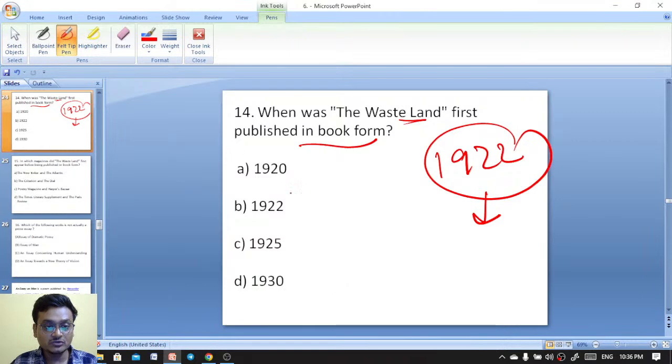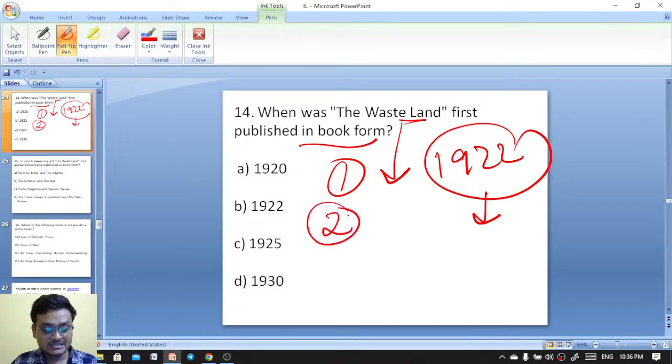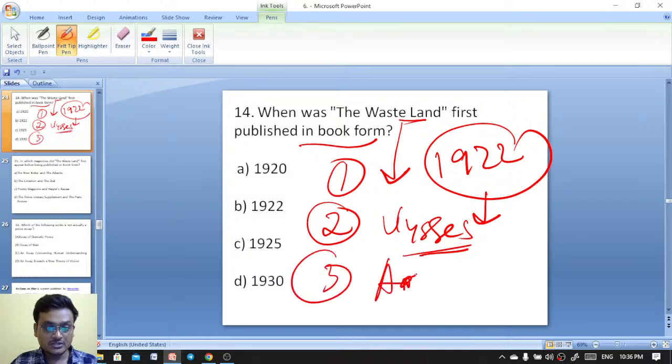In 1922, the first work published is The Waste Land. Another thing is that James Joyce's Ulysses was published. Another important work is Aaron's Rod, isn't it?